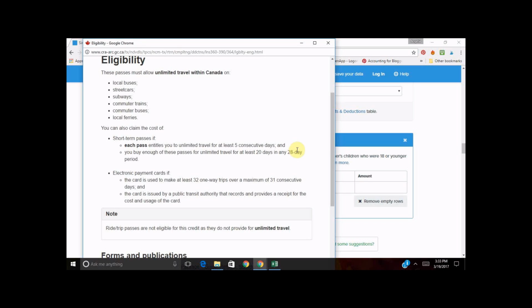Really, you're going to want to make sure that you have a monthly bus pass, or electronic payment cards, which I know are big in Toronto, and Vancouver is making a move to use those as well. So you need to make basically a trip every day plus one, and you need to be able to get a receipt. So you would just use that amount.